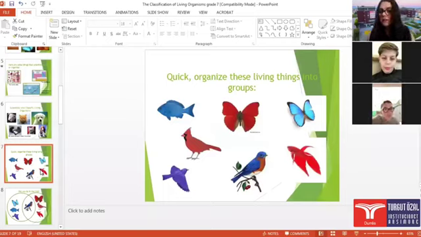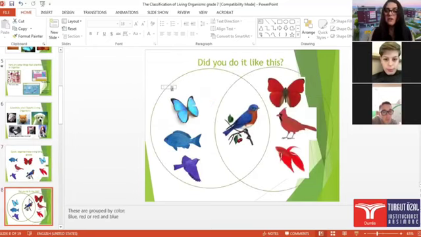Now let's look carefully at this picture. You will organize these living things right now. How can you organize them? The fish. It's only one fish. No, in fact, there are two fishes. Is it the purple one and the blue one? Blue and the red one, yes. Fish look like a butterfly. And birds are the red, purple, black and blue. Okay, very good.